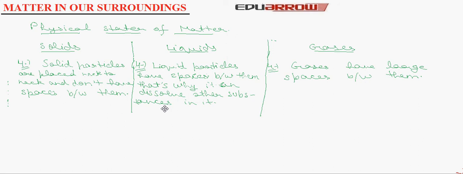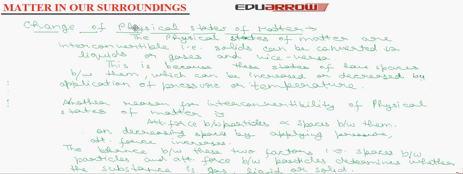Now let's discuss the change of physical states of matter. The three physical states of matter, that is solid, liquid and gas, are interconvertible. That is, solids can be converted to liquids or gases and vice versa. This is because the three states of matter have spaces between particles, which can be increased or decreased by application of pressure or temperature. Another reason for interconvertibility of physical states of matter is the attraction force between particles, which is directly proportional to the spaces between them. It means if attraction force increases, then space between them decreases.